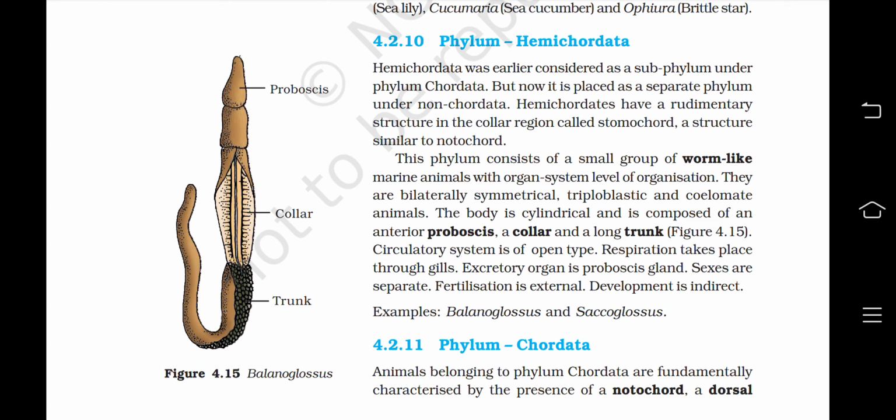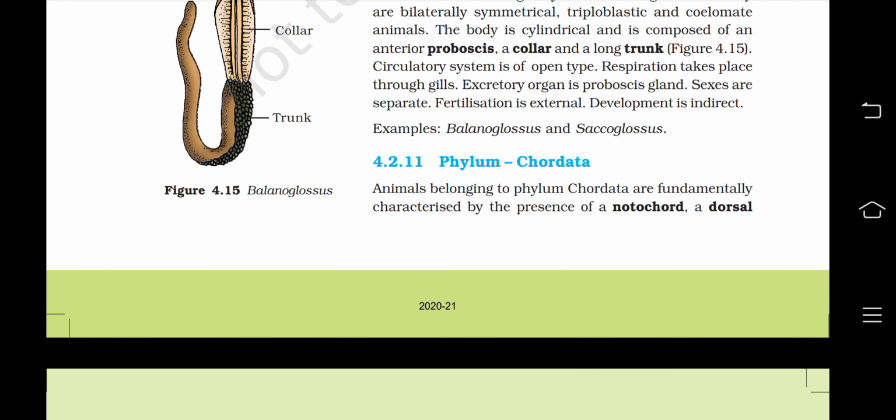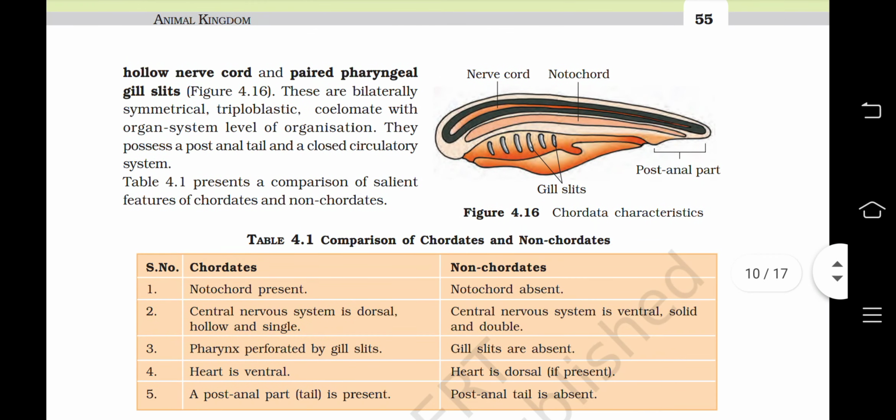Now, phylum Chordata. Animals belonging to the phylum Chordata are fundamentally characterized by the presence of a notochord and a dorsal hollow nerve cord, and paired pharyngeal gill slits. These are bilaterally symmetrical, triploblastic, coelomate with organ system level of organization. They possess a post-anal tail and a closed circulatory system. Table 4.1 presents a comparison of salient features of chordates and non-chordates. Let us compare that as well.